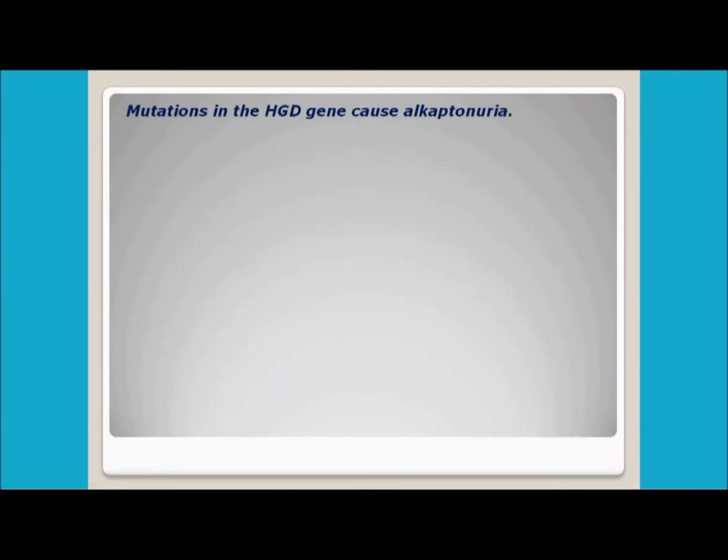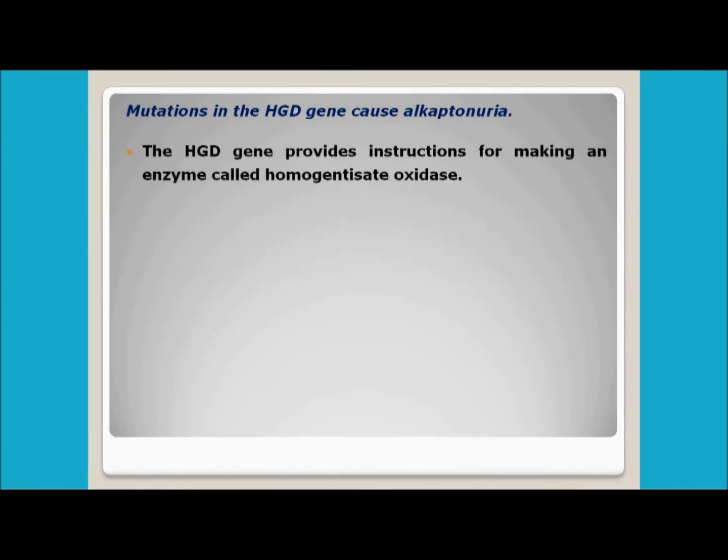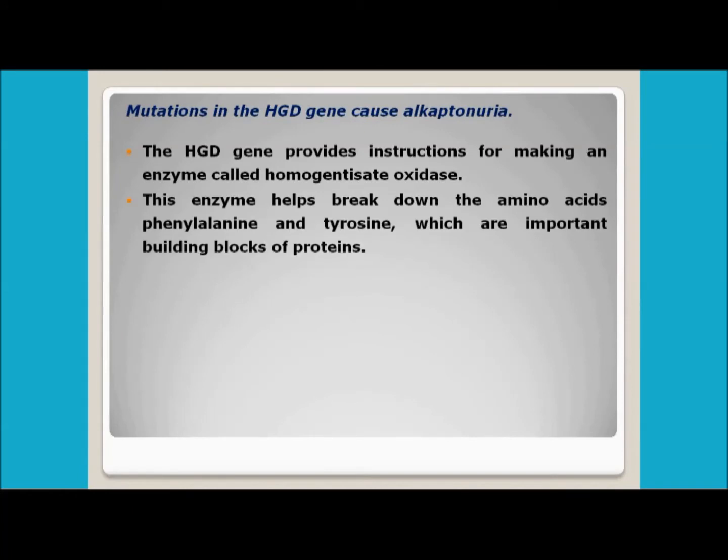Now this mutation in the HGD gene causes Alkaptonuria. We have come to know that, right? So let's have some more discussion regarding this. The HGD gene actually provides the instruction for making the enzyme known as homogentisate oxidase, right? This gene HGD is responsible for production of the enzyme homogentisate oxidase.